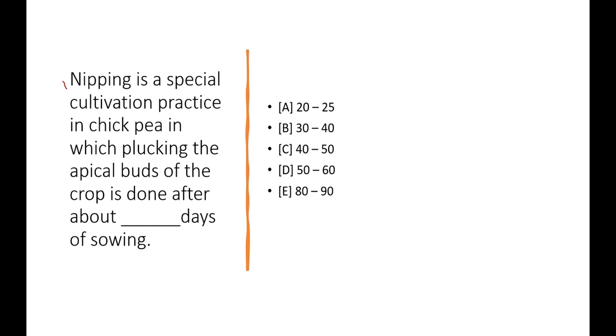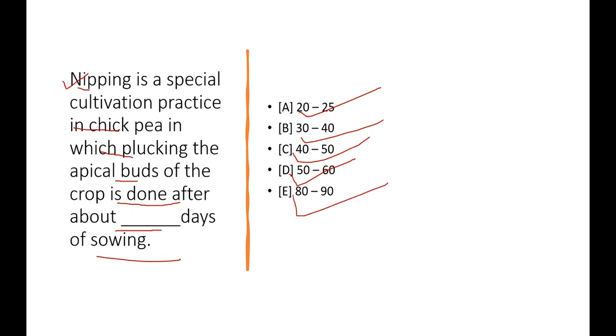Now understand this question, very important. Nipping is a special cultivation practice in chickpea in which plucking the apical bud of the crop is done after dash days of sowing. They are asking about the agronomical practice that is done in chickpea. That process is known as nipping. The options are 20 to 25 days, 30 to 40 days, 40 to 50 days, 50 to 60 days, or 80 to 90 days. The correct answer will be 30 to 40 days.